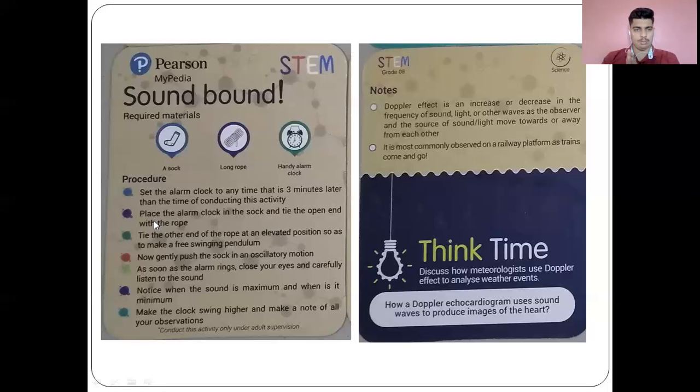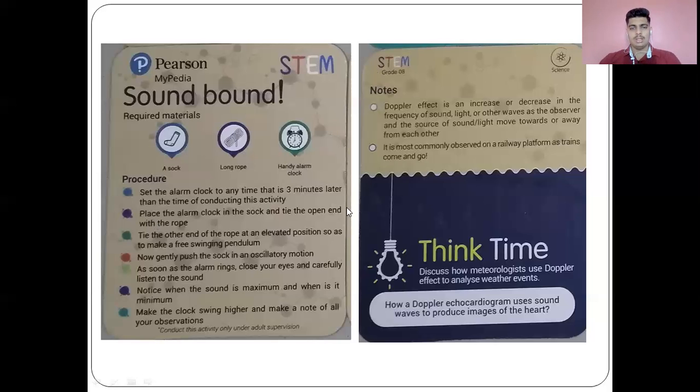You know what a pendulum is. So now just hang it in a way such that when you move it, it will move like a pendulum. Now gently push this sock in an oscillatory motion. As soon as the alarm rings, close your eyes and carefully listen to the sound. And now note when the sound is maximum and when it is minimum. So make the clock swing higher and make note of all your observations.